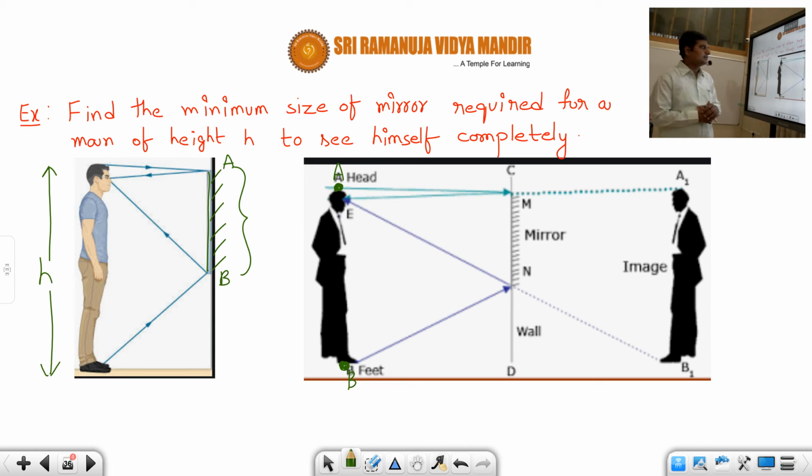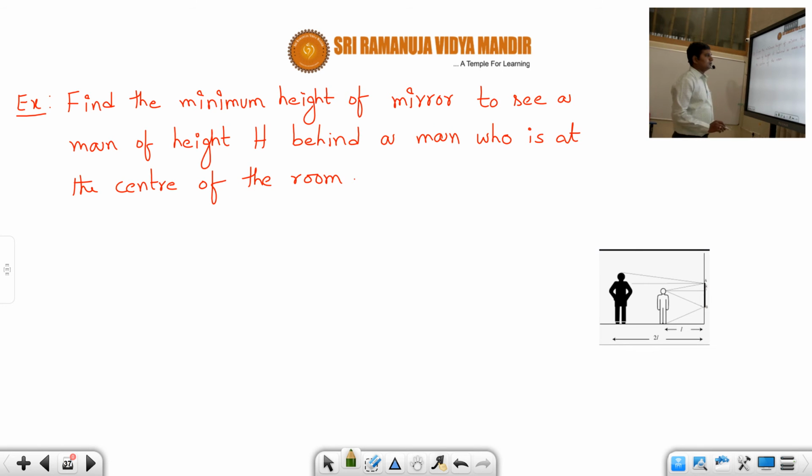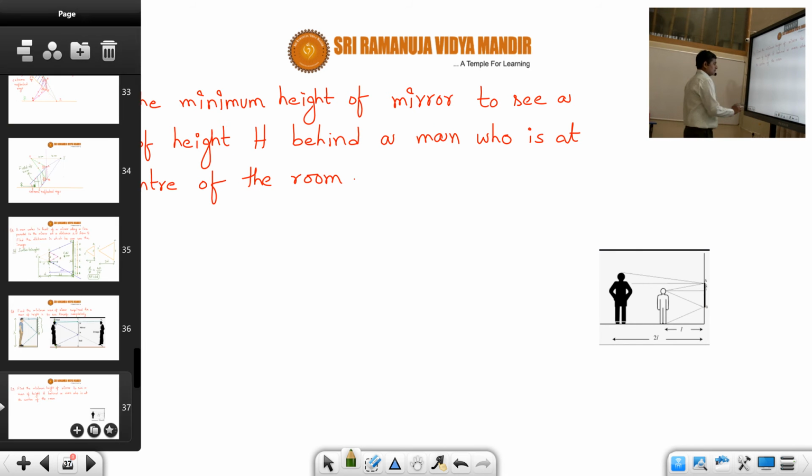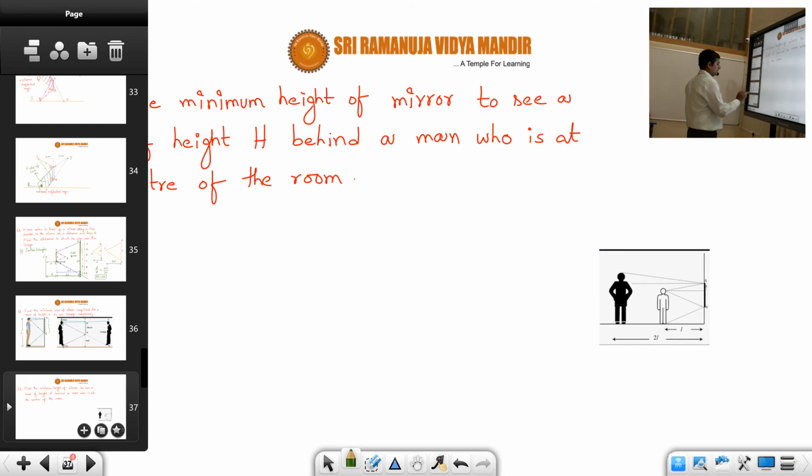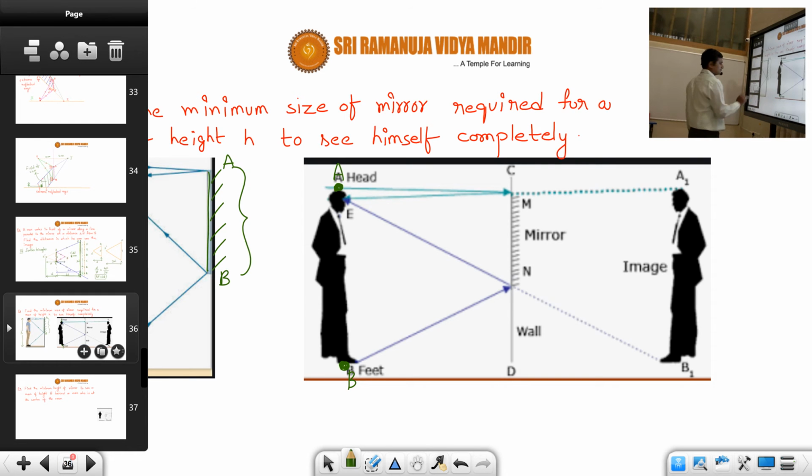That is the basic idea behind solving this problem. If you want to see yourself completely in the mirror, you should be able to see your head and your feet. Then the remaining all will be covered in between. So first the incident ray should start from the head and then from the feet, and they should fall on the mirror. Now let us see how to solve this problem. I'll explain it in another slide.